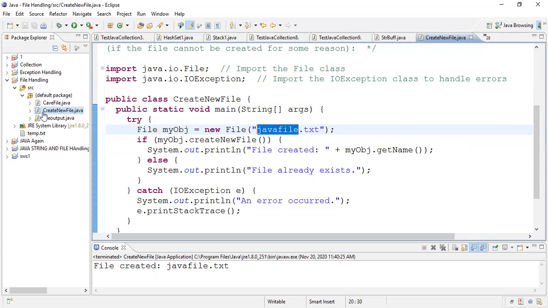Okay, so this particular file is inside this file handling package, right? This is the workplace, and these are my projects which I have created.